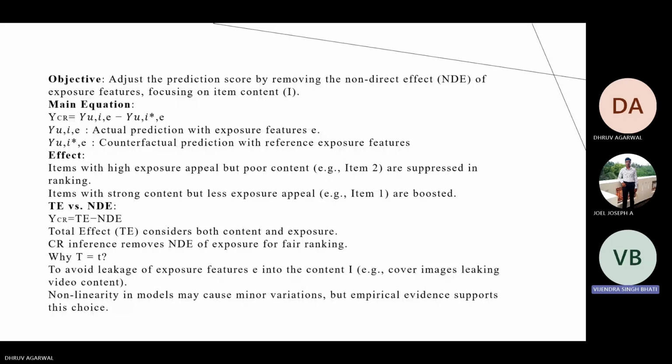This adjustment suppresses items with high exposure appeal but poor content and boosts those with strong content but less exposure appeal. The total effect TE includes both content and exposure, but counterfactual inference focuses solely on the content by removing NDE. This approach prevents leakage of exposure features into content and ensures a fair ranking process.